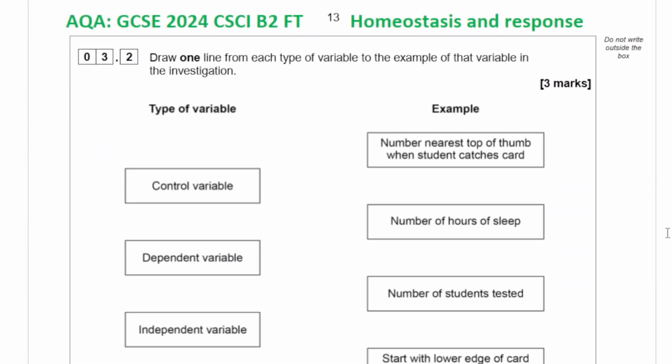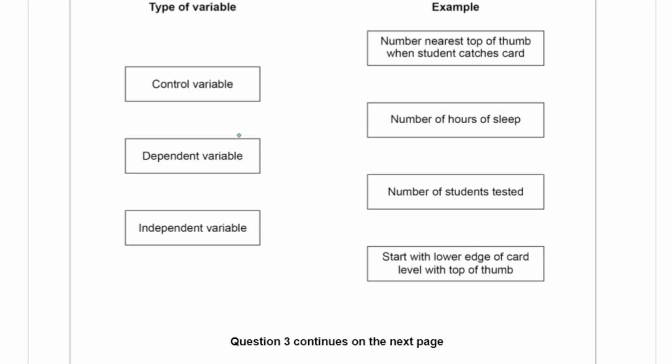Draw one line from each type of variable to the example of that variable in the investigation. The control variable. Could be number nearest top of thumb when student catches the card, but I would start with lower edge of card with top of thumb. That is actually the correct one. So dependent, number nearest the top of the thumb. That's a dependent variable. Independent variable is the number of hours of sleep.